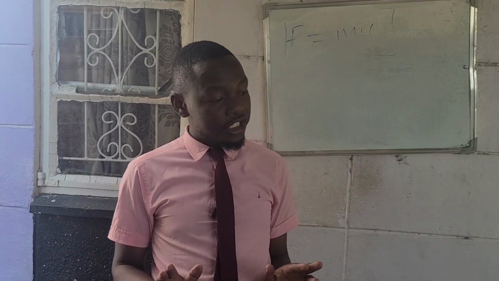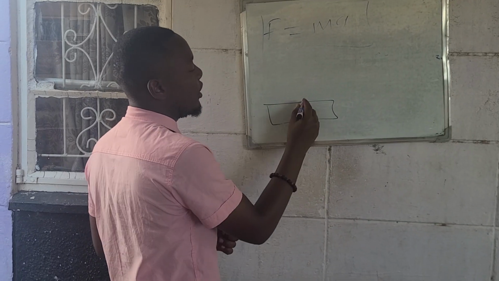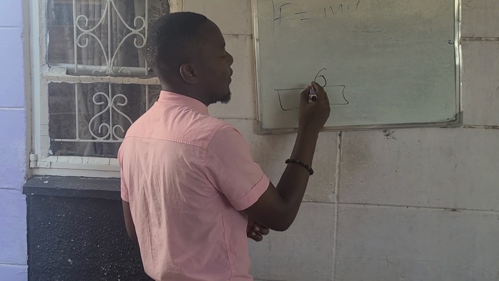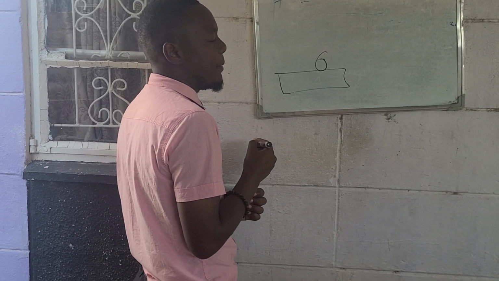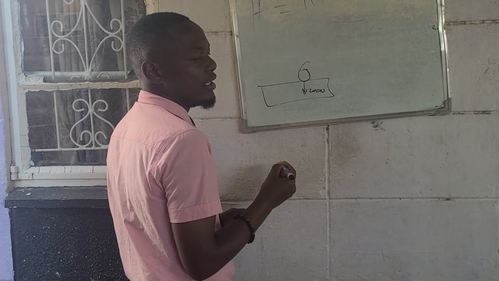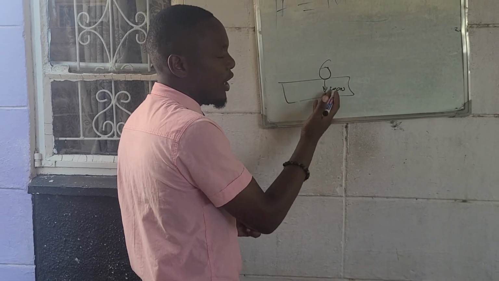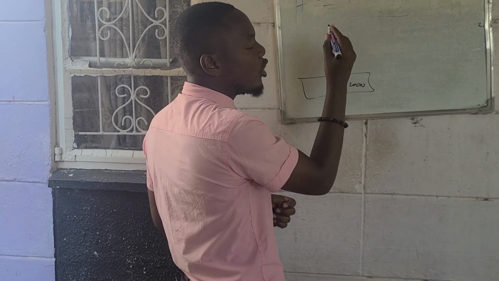In every action there is an equal and opposite reaction. What is happening here? Let's say you are sitting on a bench. You exert a certain force of 200 newtons, this is also a weight of 200 newtons. So the 200 newtons is the same as what you are being given back.